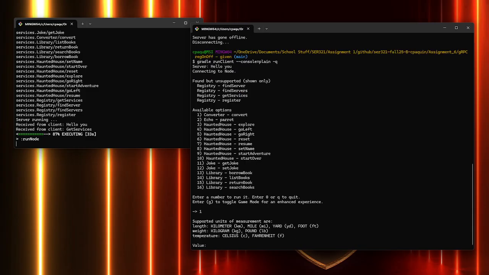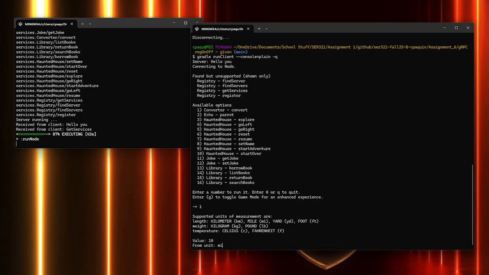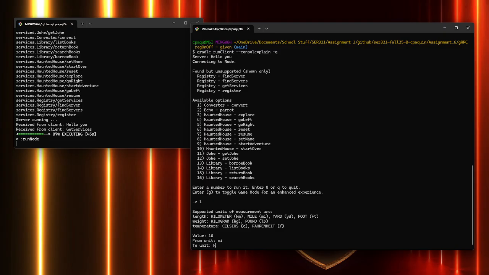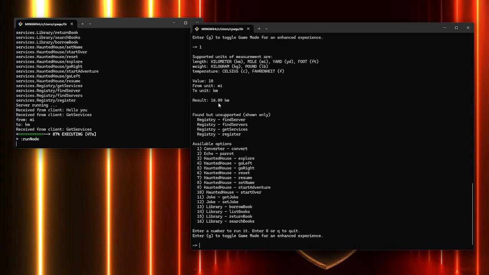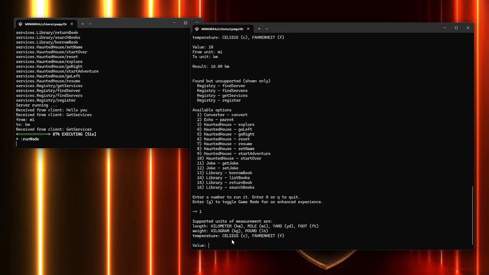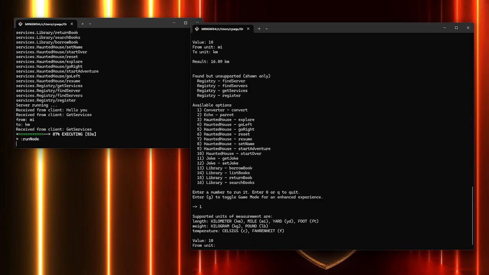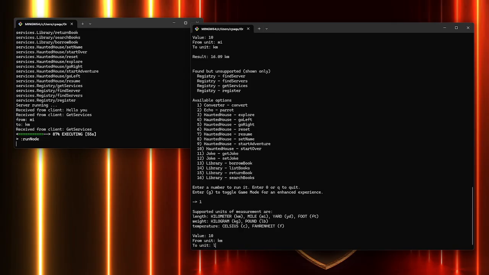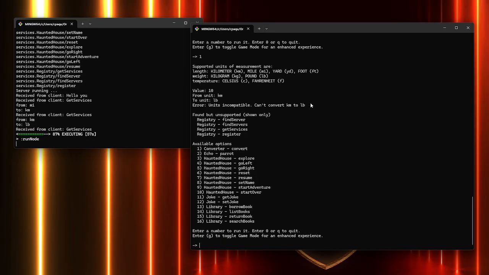Let's go through converter options. I wasn't really sure how the protocol was written, what was required, whether it was the long form or the short form, so I just supported both. As you can see here, we can go miles to kilometers, and we got an answer up here. If we try kilometers to pounds, we get an error message that explains what actually happened, which is very nice.